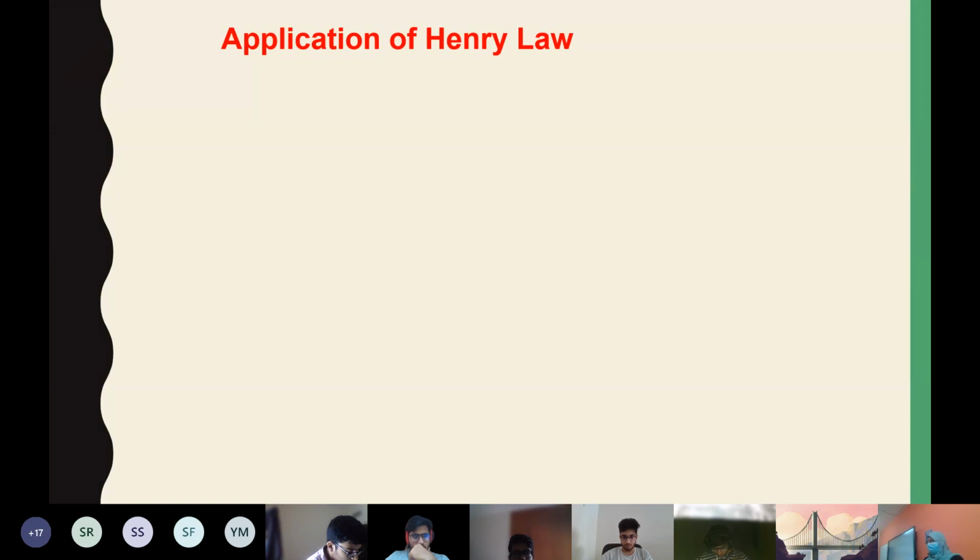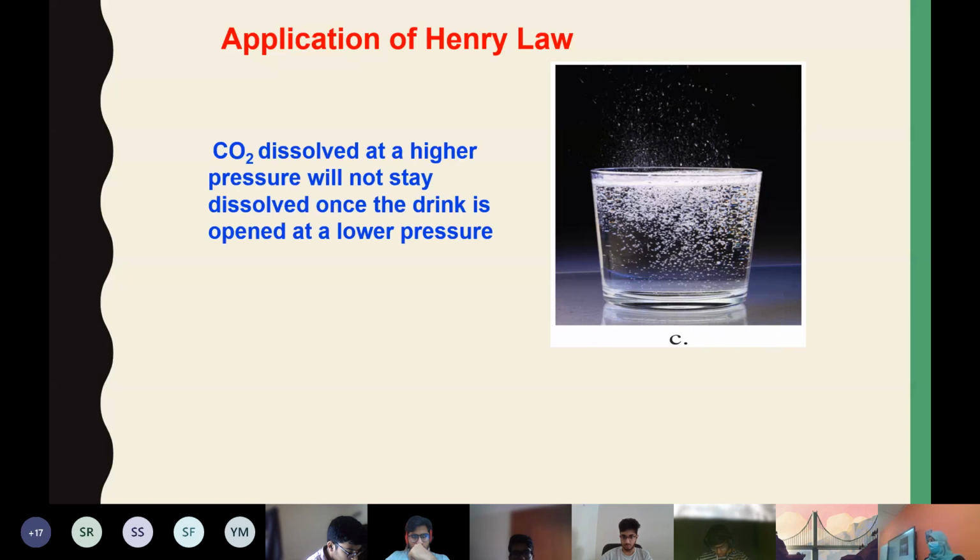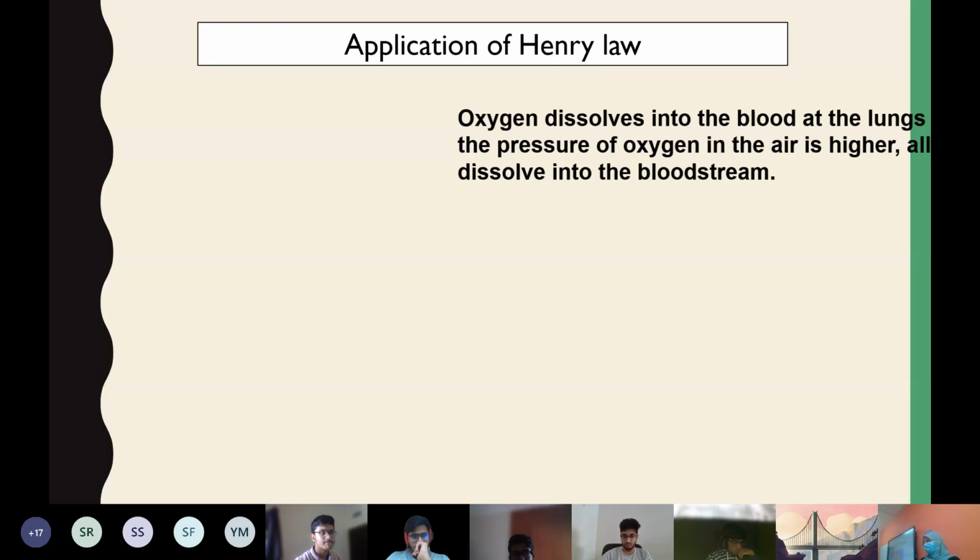Yes, Taisir, what were those 2 points? First one was the carbonated drink one, like CO2 is dissolved. Like one state is open and at lower pressure, the gas is released. And the second one was the oxygen and the blood, oxygen dissolving in the blood. Yeah, how the oxygen is getting dissolved in blood. It comes and gets dissolved.